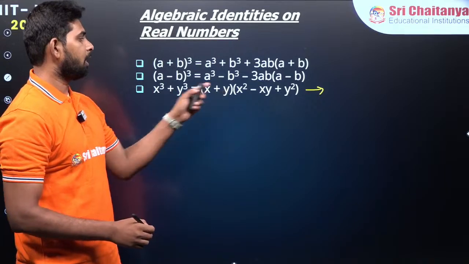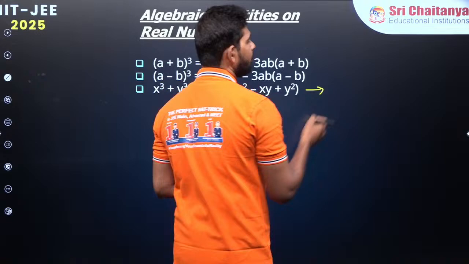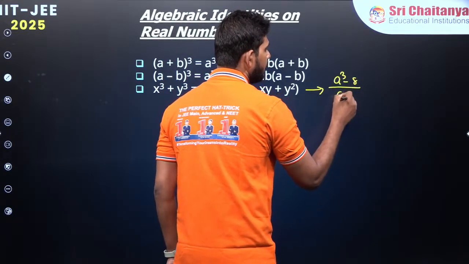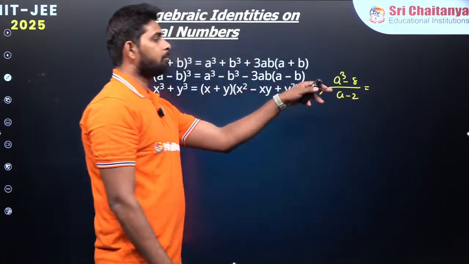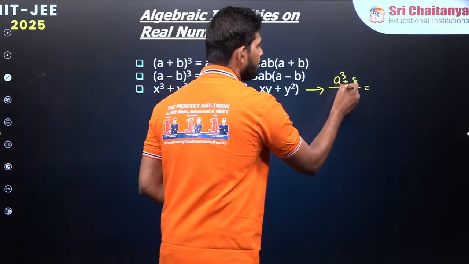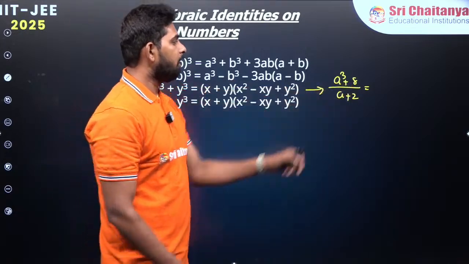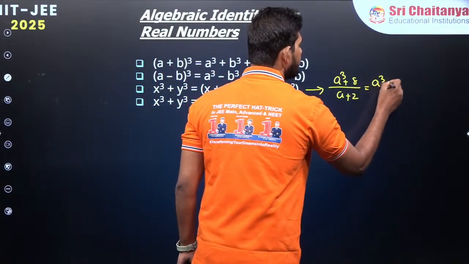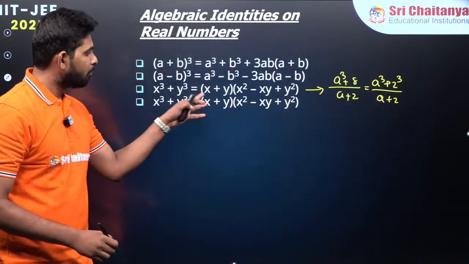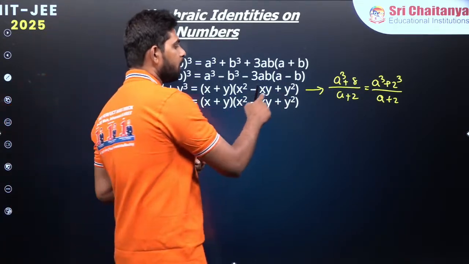x cube plus y cube, you can write it as (x plus y) into (x square minus xy plus y square). For example, I have a bigger number to solve over here. Let's say a cube minus 8 divided by a minus 2. How are you going to write it in terms of squares of a? There you can see 8 can be written as 2 cube. So I am writing this one over here, a cube minus 2 cube divided by a minus 2, and a cube minus 2 cube can be written as (a minus b) into (a square plus ab plus b square). Here in the place of b, what are we having?